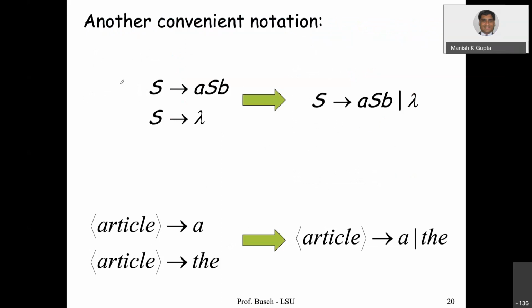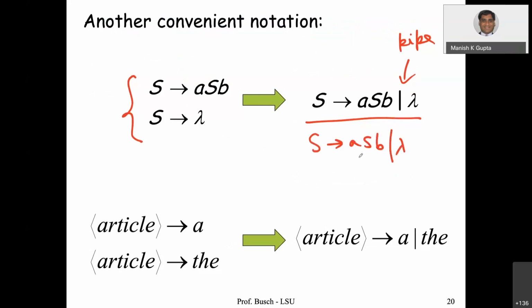Now these two production rules can be written in a very compact manner like this by using this pipe notation. S going to ASB pipe lambda. That means S going to ASB is one rule, and S going to lambda is another rule. These two production rules. So this pipe notation is quite useful to write in a compact form.